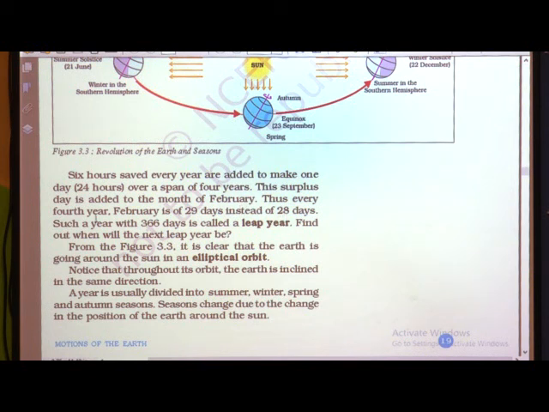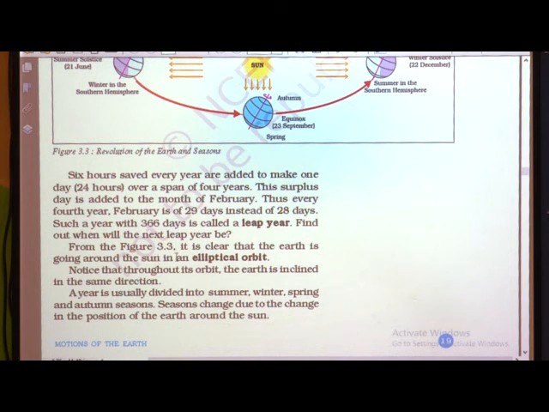Thus, every 4th year, February has 29 days instead of 28 days. Every year we get 28 days in February, but when the leap year comes, that year we will have February as 29 days. Even this 2020 is a leap year, where we have February as 29 days instead of 28 days. Why? Because the last 3 years' 18 hours plus this year's 6 hours we have added to this year's calendar in the month of February.